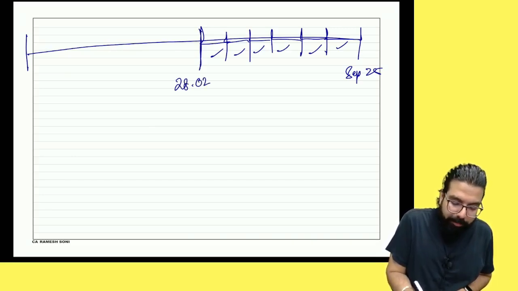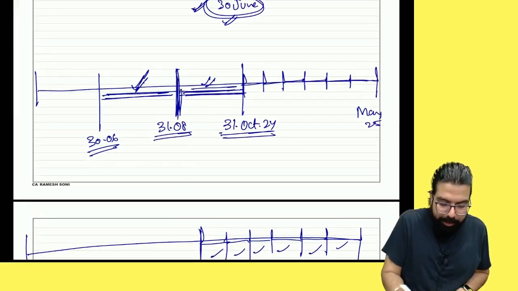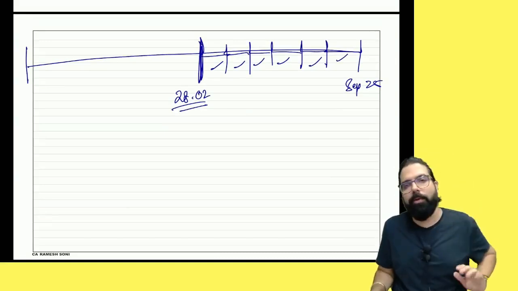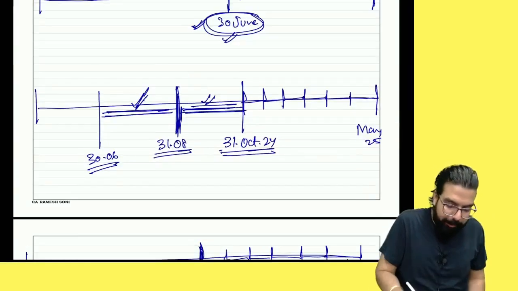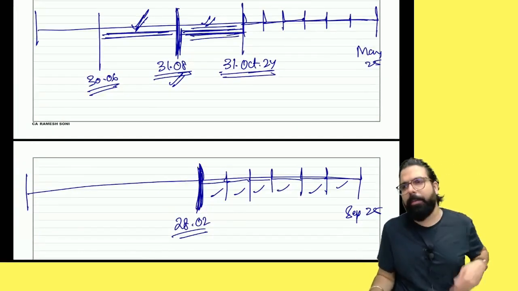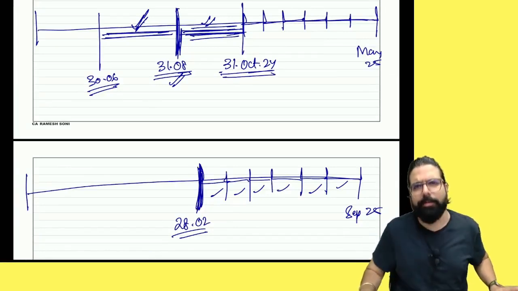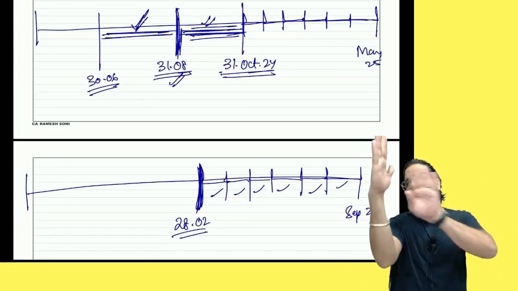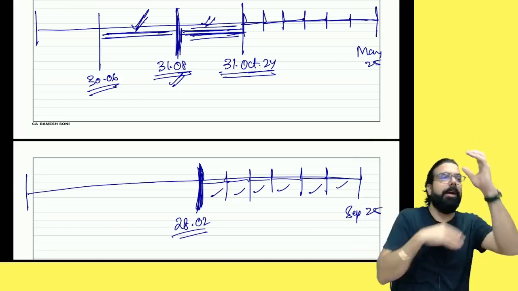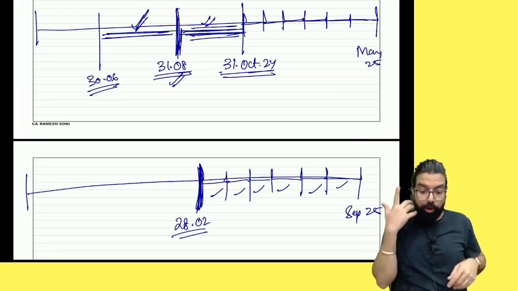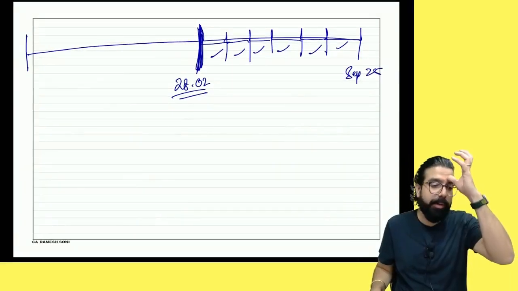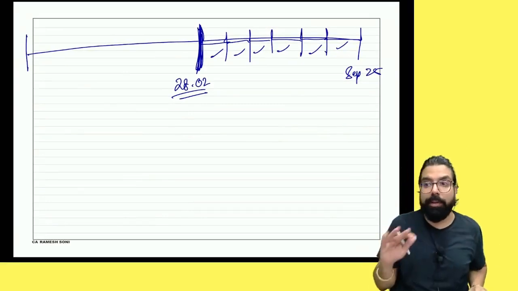28 February. So sir, what will happen from this date till this date? Whatever amendments will come, I'll provide to you on YouTube. Don't worry about it. As of now, till here amendments will be covered. After this, till what date, everyone? 28th of February, whatever amendments will come, that also will be provided to you. One thing you have to understand is, when your exams are there, the prior 6 months' amendments are not applicable to you. Before that, whatever changes have come are applicable to you. Are you clear, everyone? So where do those changes come? Don't worry about it. When we are learning slowly during the class, I'll tell you where we see those changes.